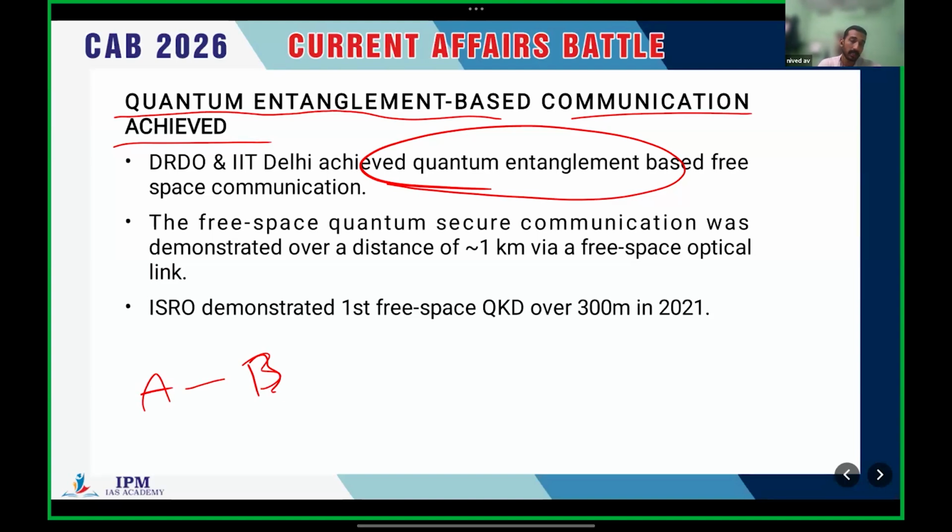These particles A and B interacted with each other, and just imagine after 30 minutes, each particle still shows the characteristics of the other particle. That is known as quantum entanglement. Clear? Are you getting my point, or did I make it more complex?